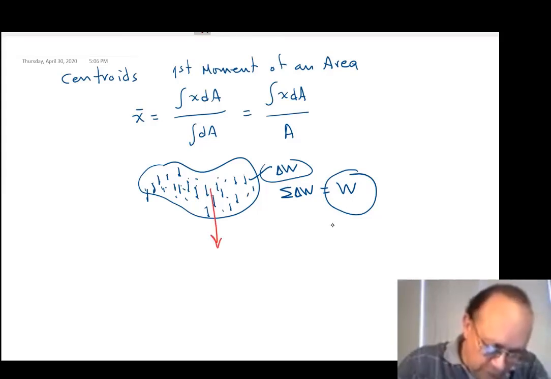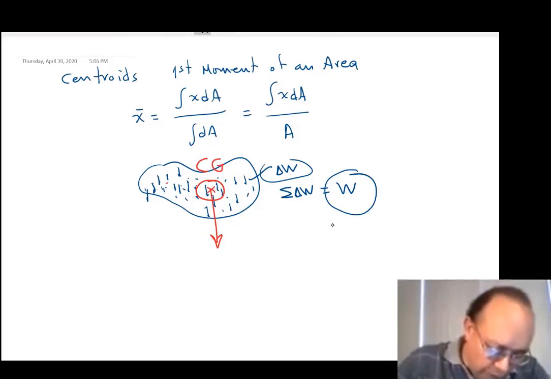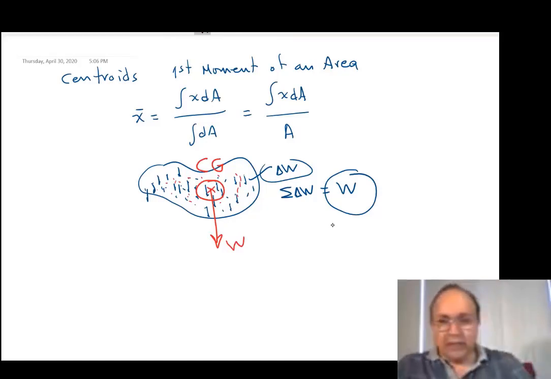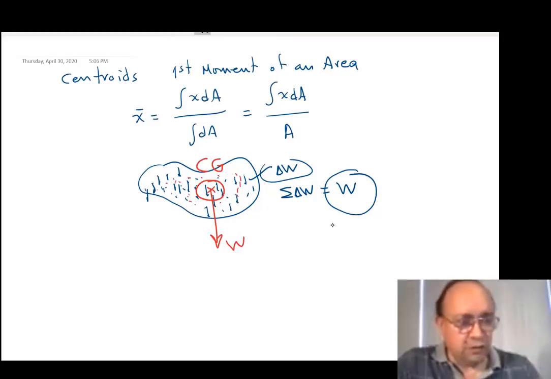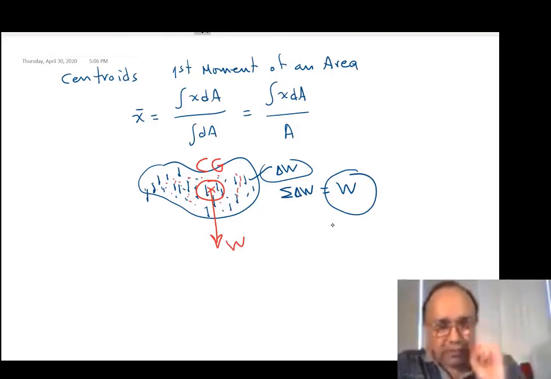You locate that weight at a specific point that is called the center of gravity. The idea is to find the location of the center of gravity in such a way that the effect of all the little weights is equal to the effect of the total weight. So you put the total weight in a specific location such that its effect is the same as the effect of all the little pieces together.